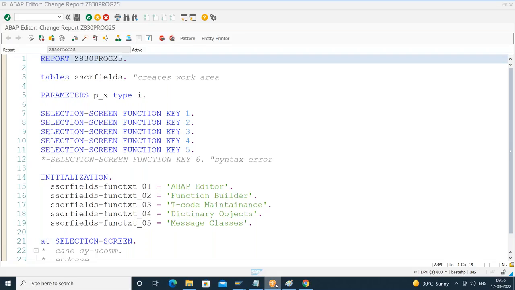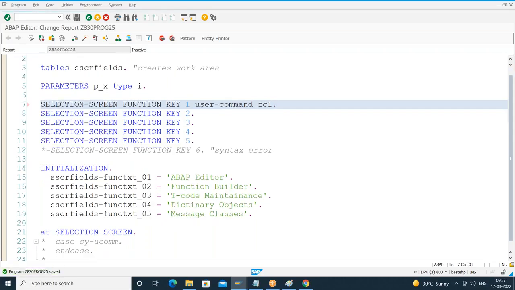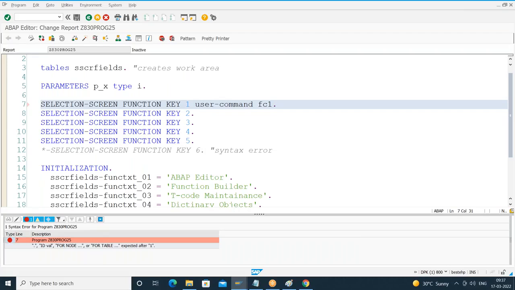In the earlier syntaxes, if you have remembered and practiced, how do we attach the function code? We have to use the addition user command. When you're designing the push button, tab button, we are using the addition user command, right? And we are able to give the function code. But here, let me try to use the user command. Whether it is supported or not, I don't know. So I'll say user command FC1. It is giving me an error. It is not coming in blue color. Means I can't use it wherever I want.